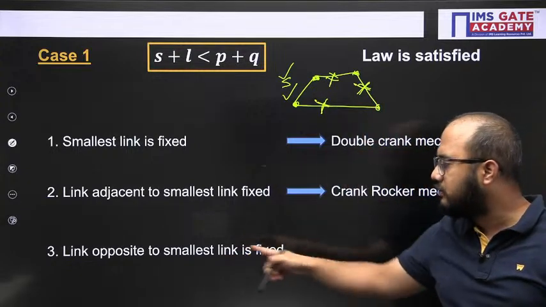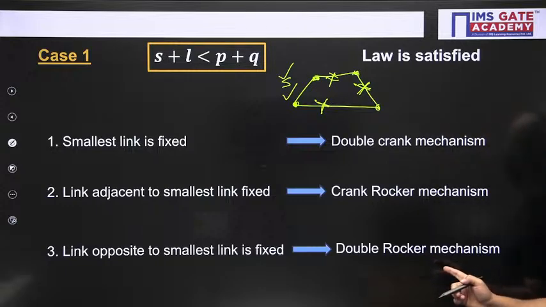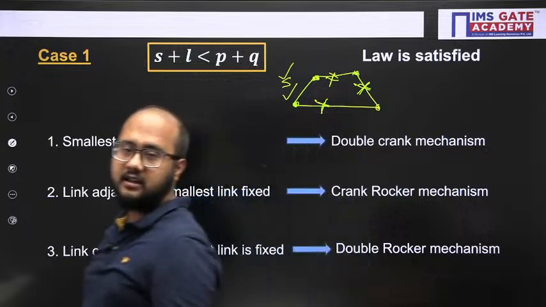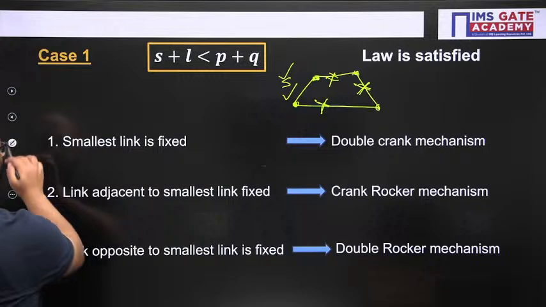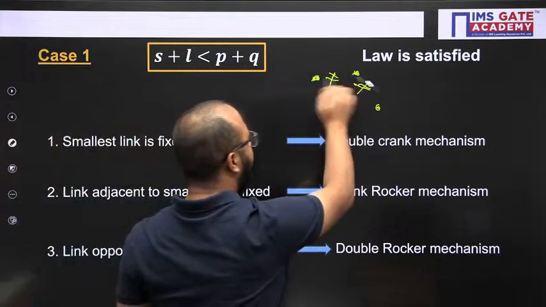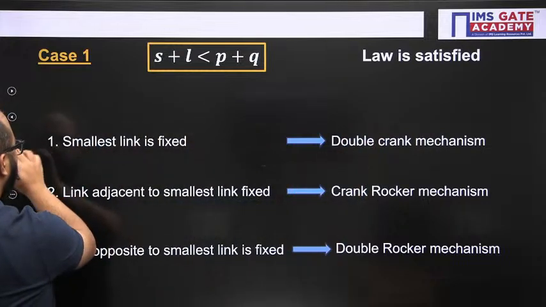So link opposite to smallest is fixed. So what kind of mechanism are we getting? Double rocker mechanism. Yes, correct, absolutely. Okay, so this is important information we need to remember, guys, very, very important.